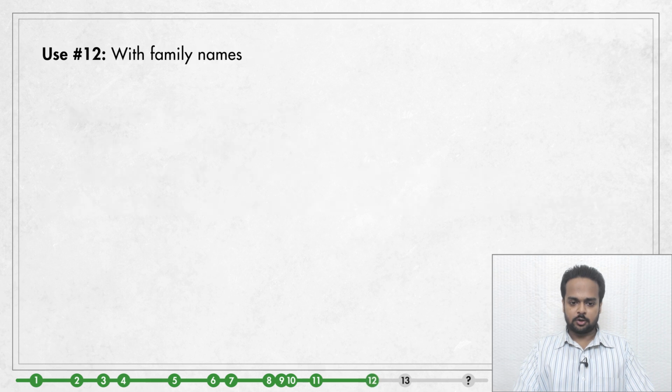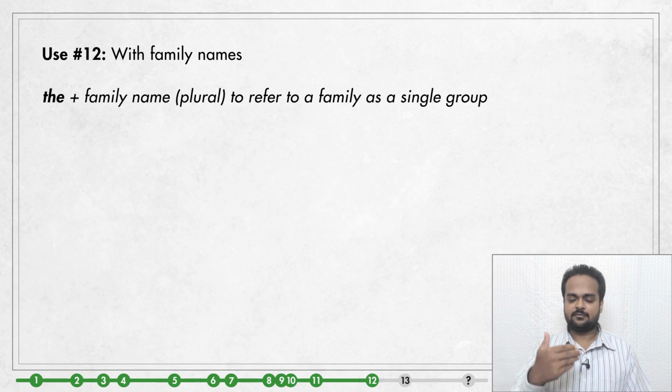Let's move on to use number 12. This is using the with family names. Now, if you watched the previous lesson, you know that we don't use the with names of people. However, this is an exception. We use the plus a family name in the plural form to refer to the family as a single group.